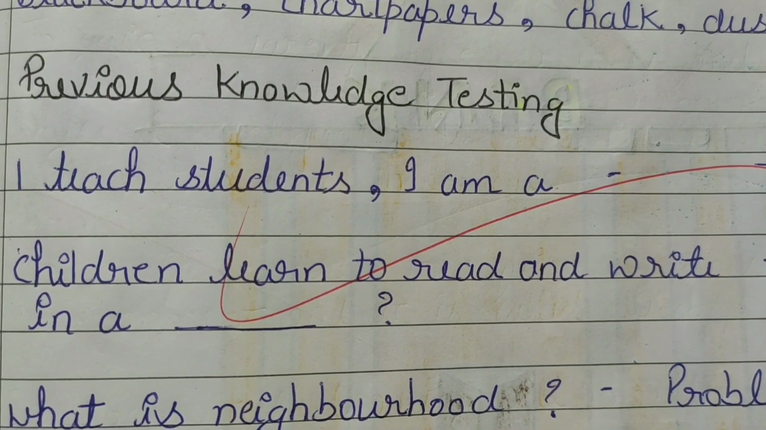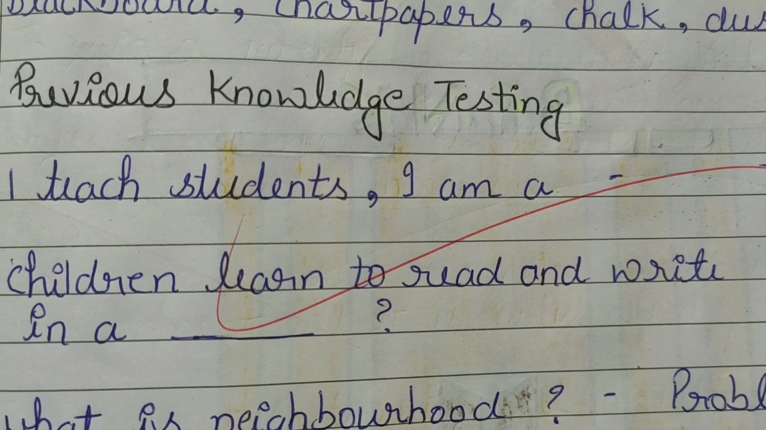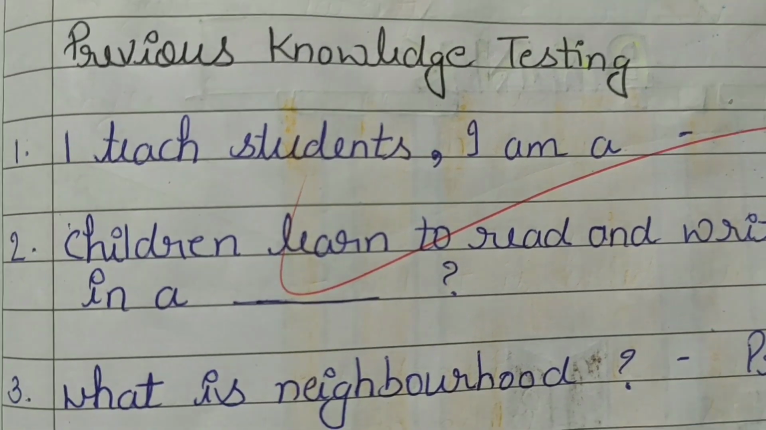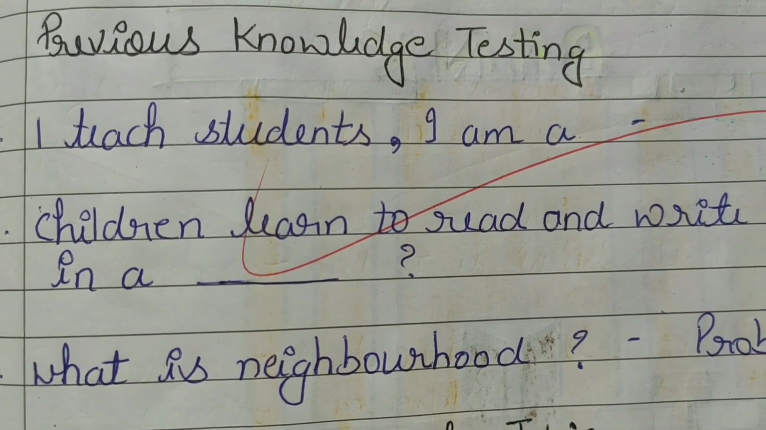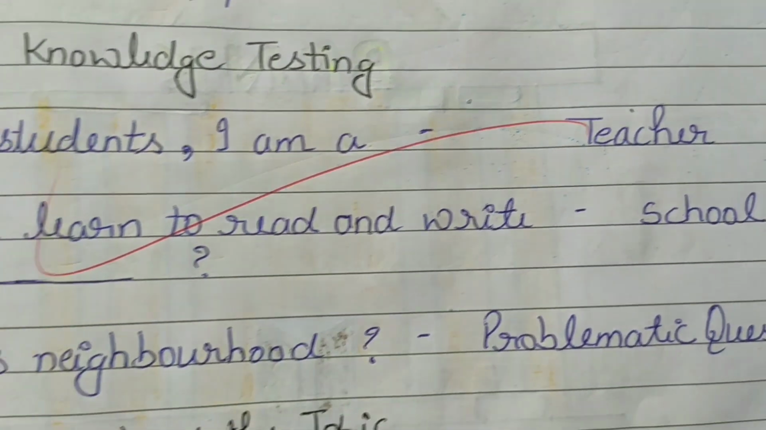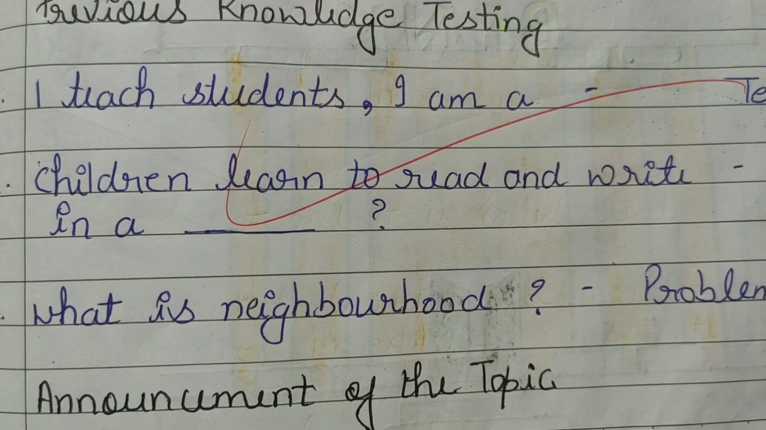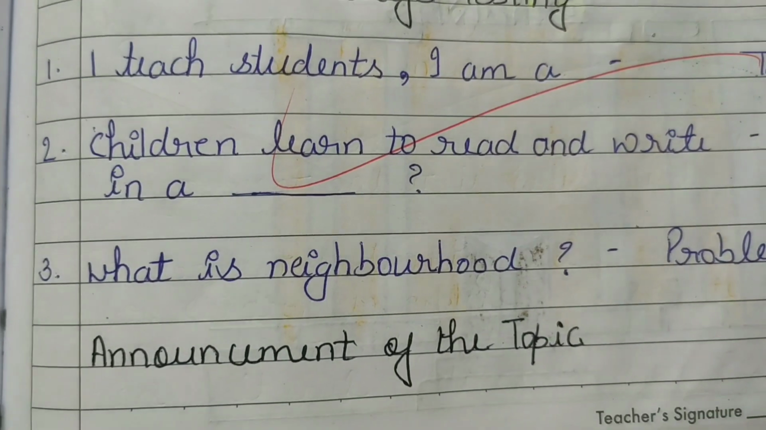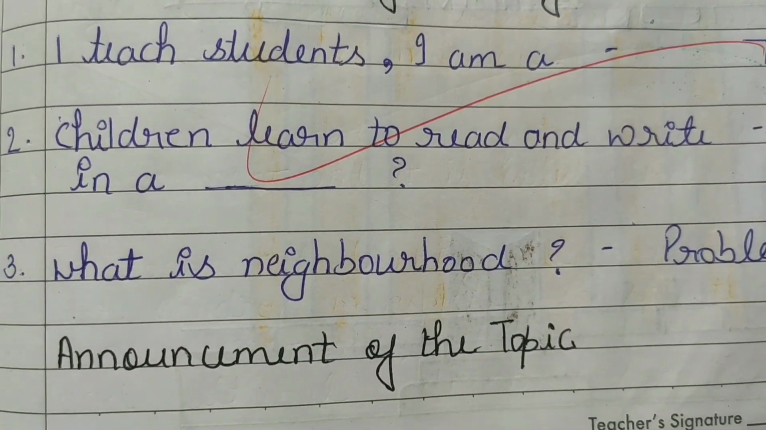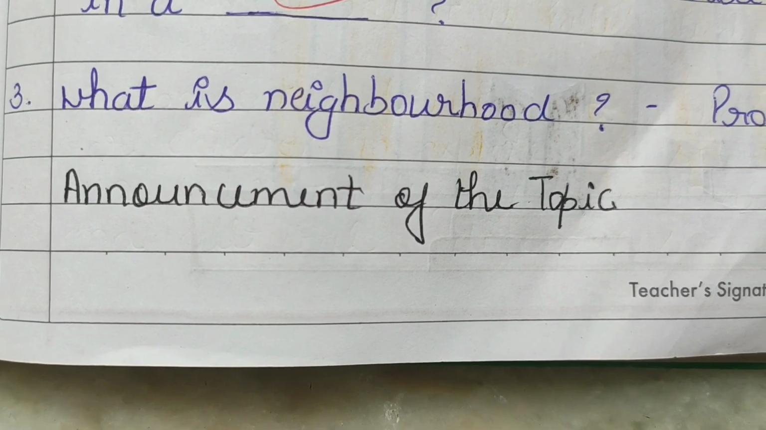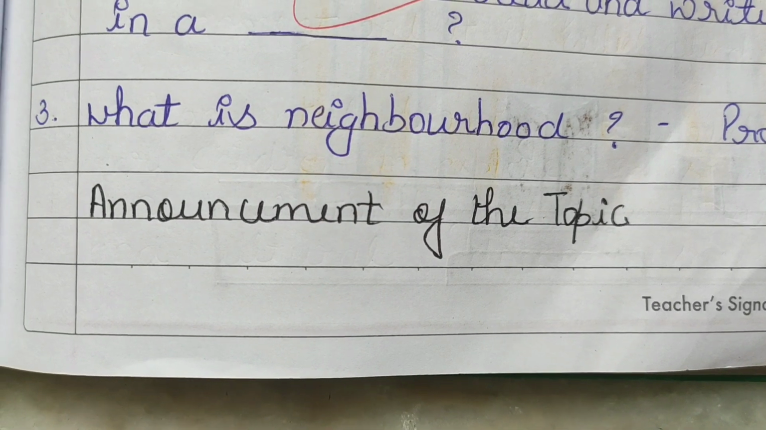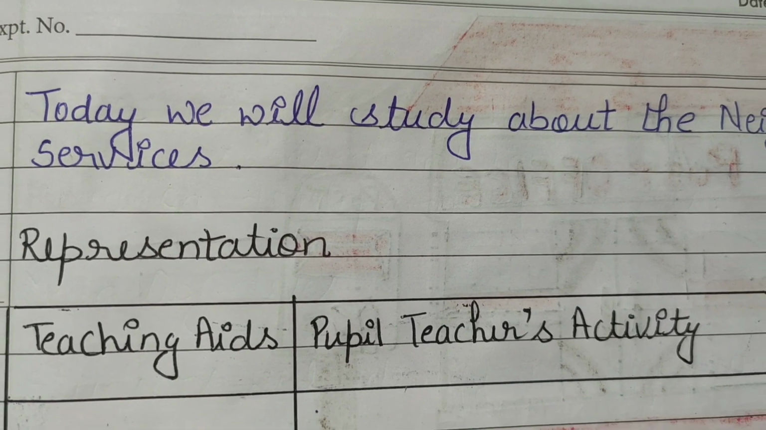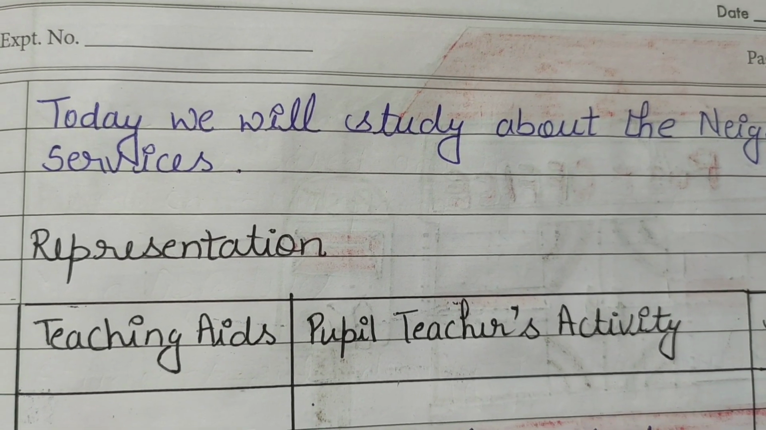Then comes previous knowledge, in which you will ask some topic related questions to students to check how much students are aware of the topic. Like, I teach students, I am a teacher. Then second one is, children learn to read and write in a dash school. Then the problematic question is, what is neighborhood? Then the next is announcement of the topic. It is very important for you to announce the topic, like today we will study about the neighborhood services.